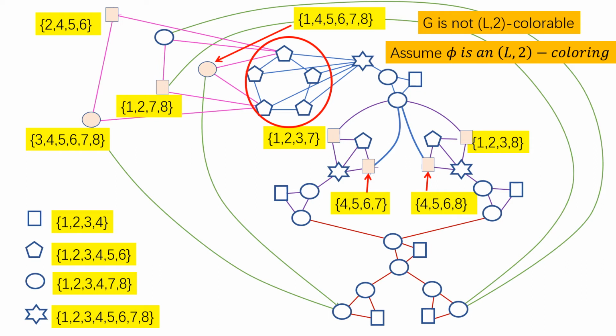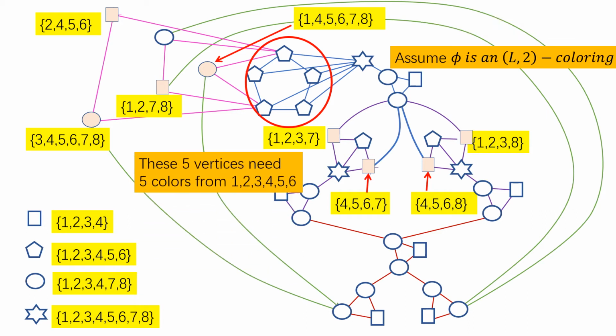They need to use at least 5 colors. Right? They need to use at least 5 colors for this. 4 colors are not enough to color all the vertices. They all have the same list: 1, 2, 3, 4, 5, 6. They need to use 5 colors from these 6 colors, at least 5 of them.